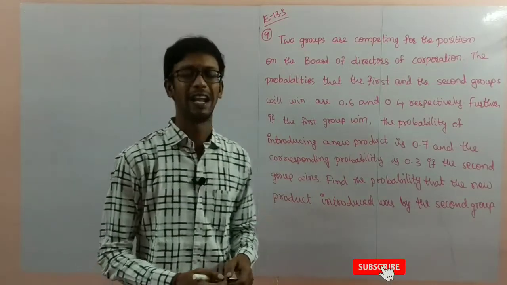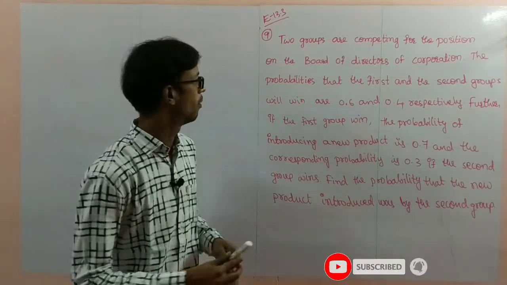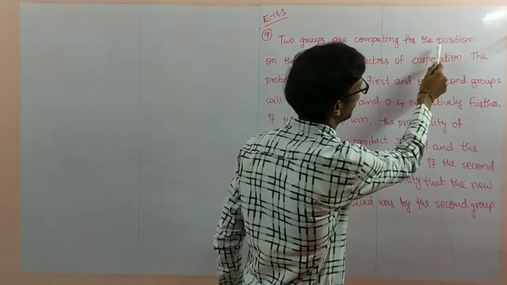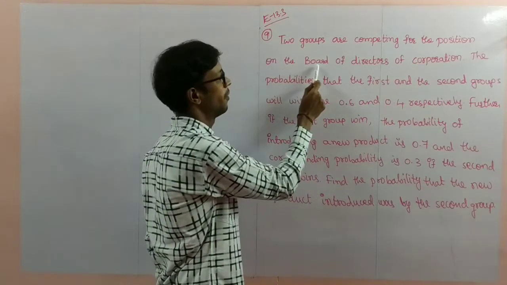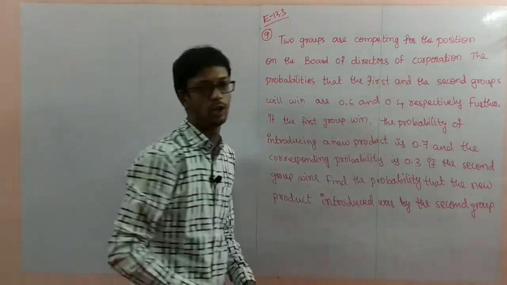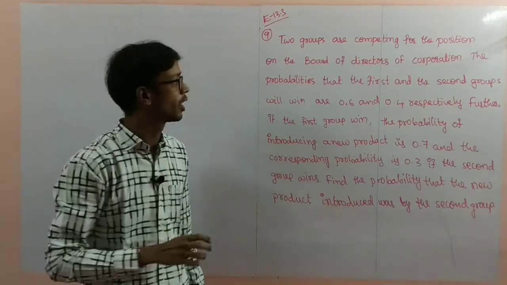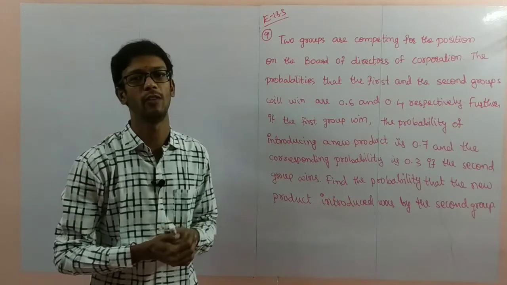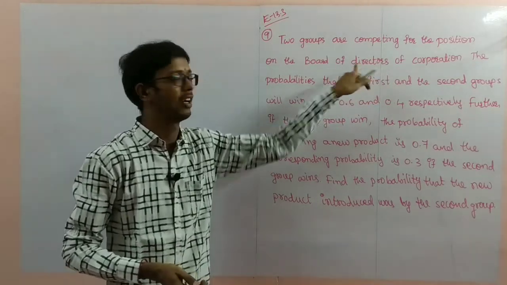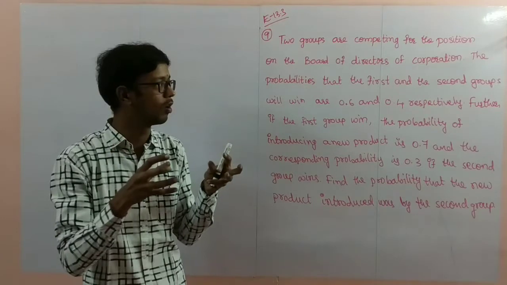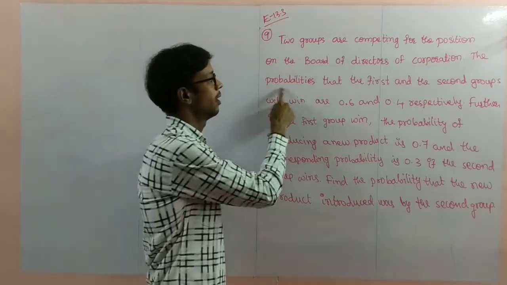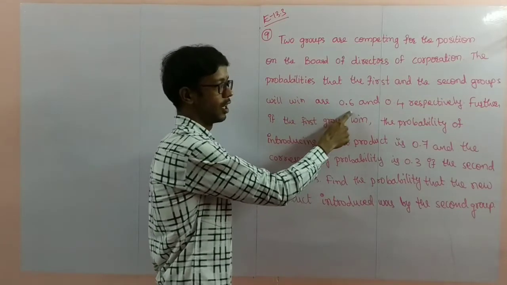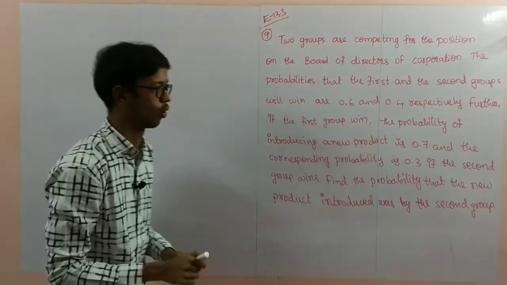Now another problem in exercise, ninth problem. Two groups are competing for the position on the board of directors of a corporation. The two groups are competing to get the directors' positions. The probability that the first and second groups will win are 0.6 and 0.4 respectively.